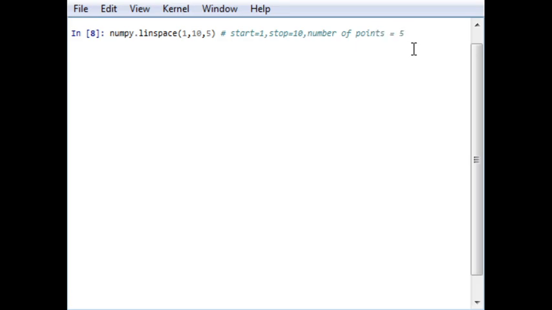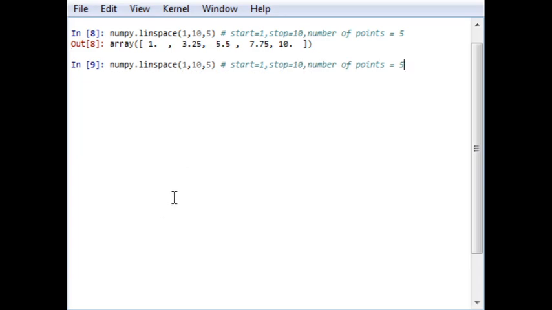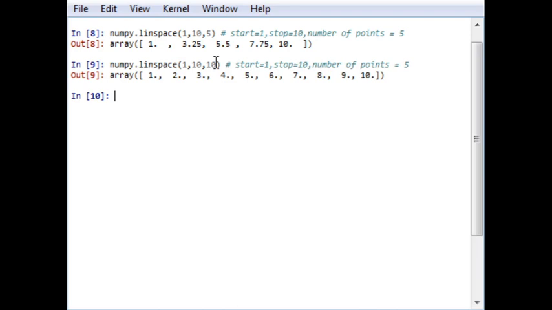The output will be like this. It will generate an array with 5 elements spaced by default: 1, 3.25, 5.5, 7.75, 10. Similarly, if instead of 5, I write 10, the output will be with a difference of 1.